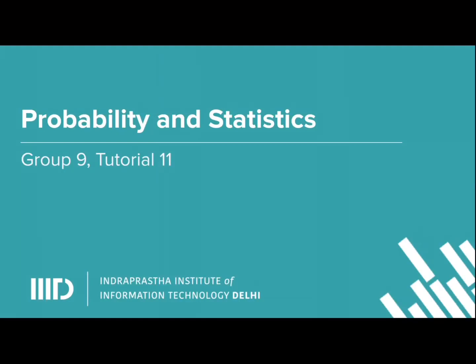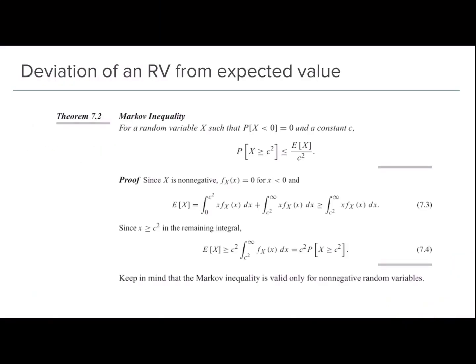Right, so we'll be moving forward with tutorial 11 today. Last time we discussed section 7.1, where we basically learned what a sample mean is. This time we'll be discussing section 7.2, which basically tells us what the deviation of a random variable is from the expected value, right?